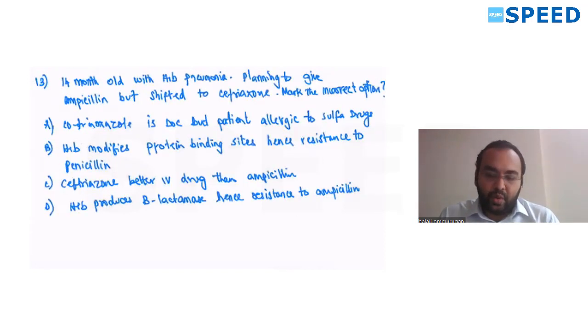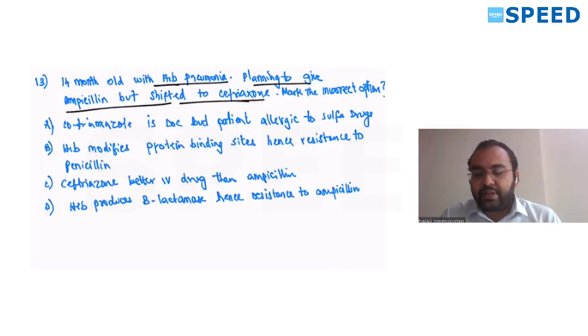A 14-month-old with HIV has pneumonia caused by H. influenzae. The plan was to give ampicillin but it was shifted to ceftriaxone. Mark the incorrect option.